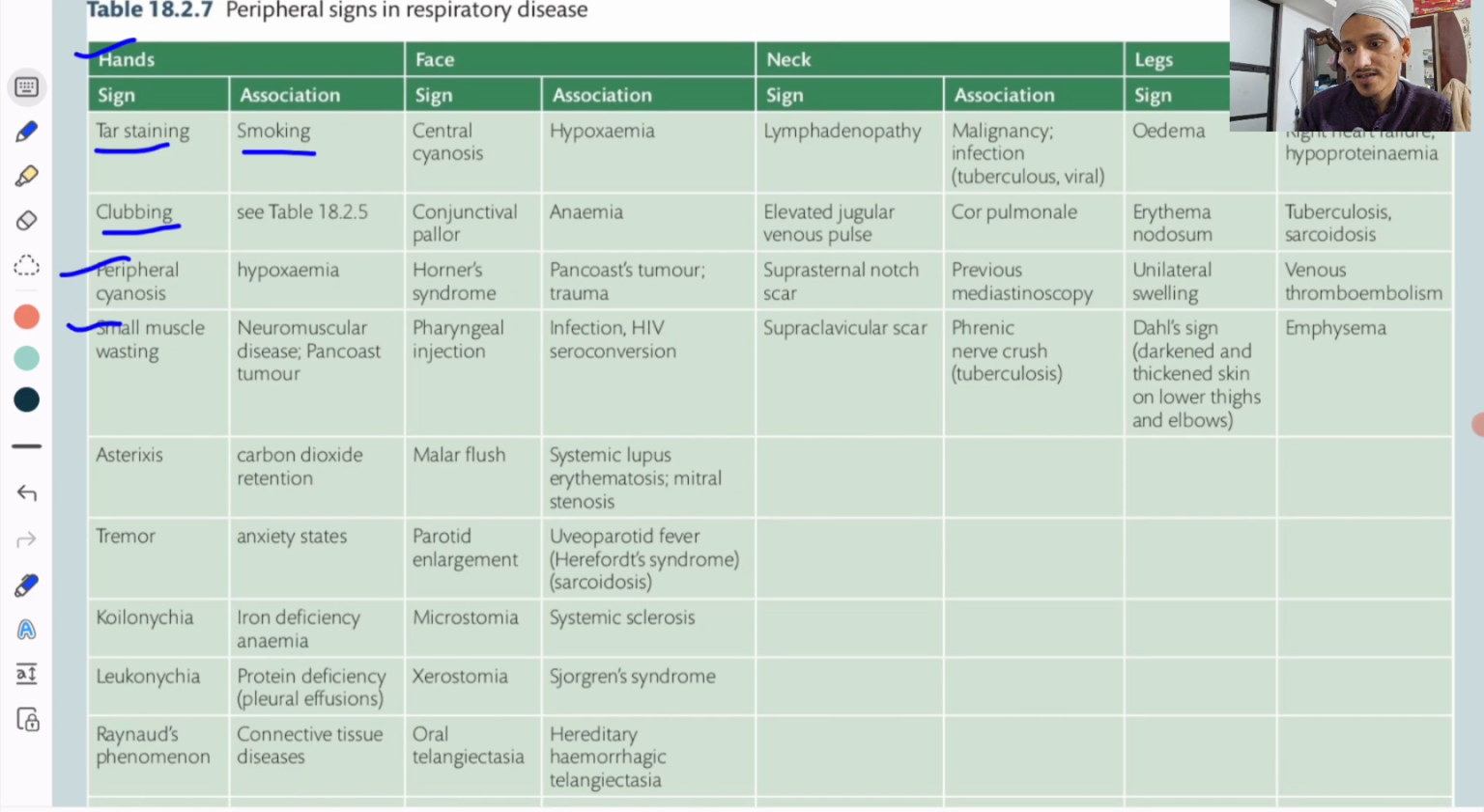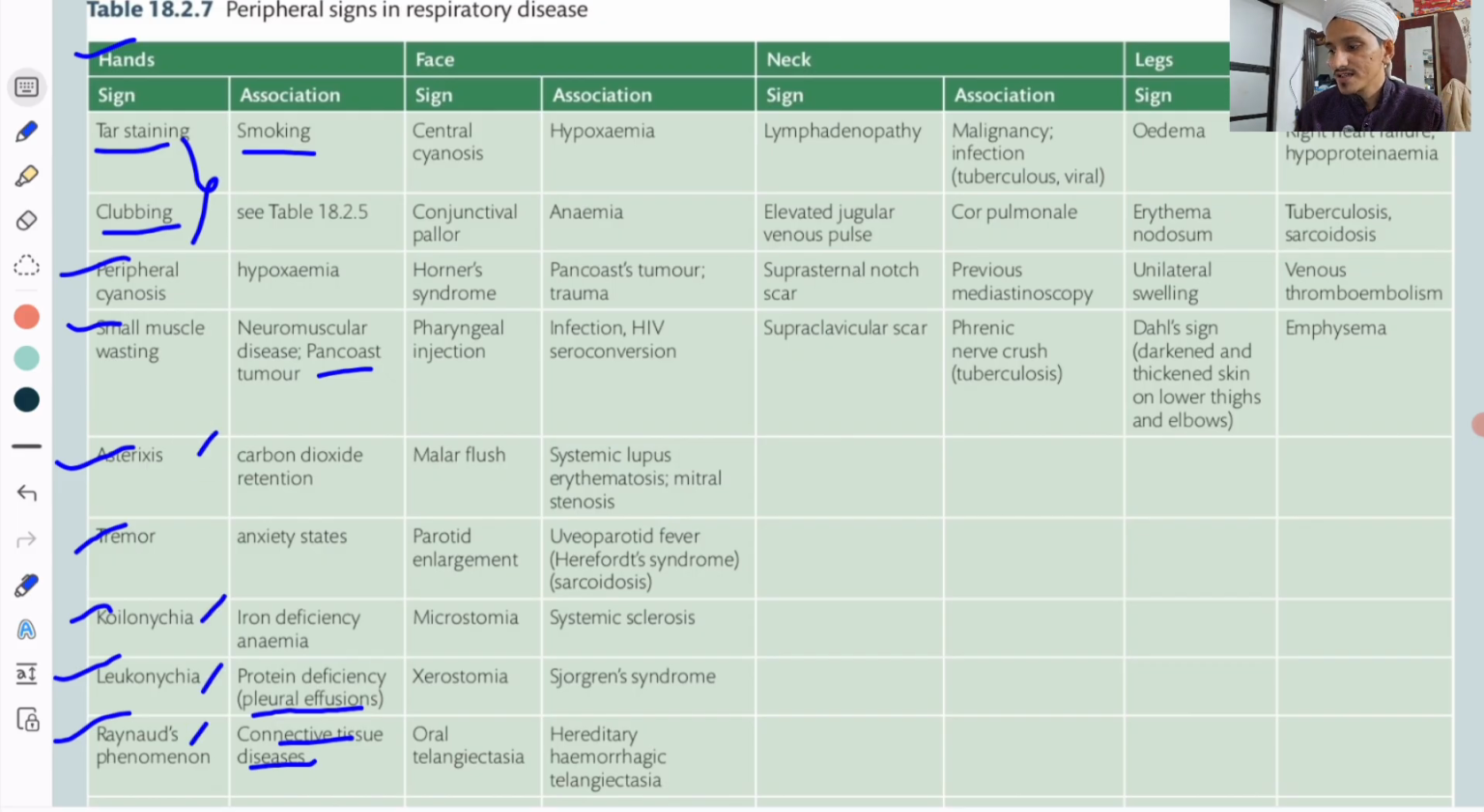Small muscle wasting. Pancoast tumor, remember, wasting of the thenar eminence. Asterixis, carbon dioxide retention. Tremors the patient can have in anxiety states. Koilonychia is spoon-shaped nails because of iron deficiency anemia. Leukonychia, white nails, because of protein deficiency, like in pleural effusions, where they lose protein into the pleural fluid that gets aspirated. Raynaud's phenomenon points to some connective tissue disorder where the lungs can also get involved. Most common are tar staining and clubbing. Okay, these are the hand signs.